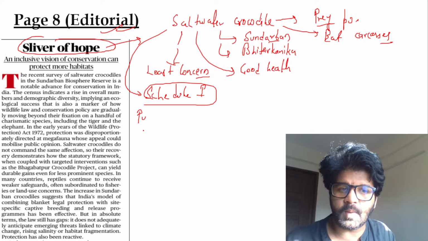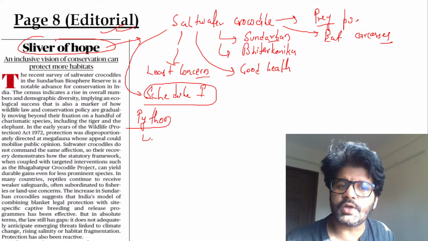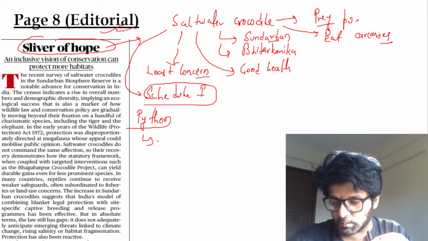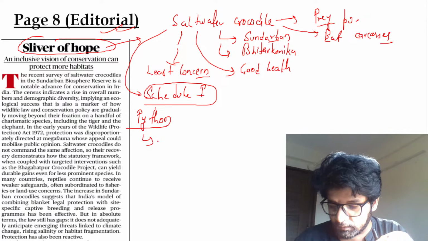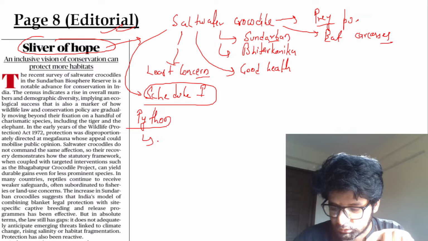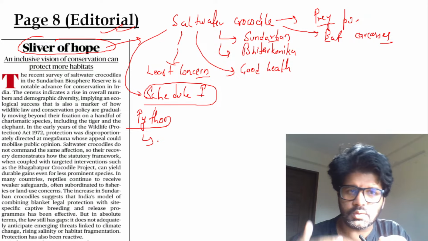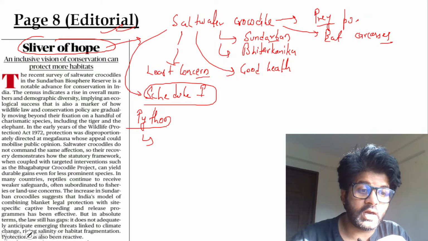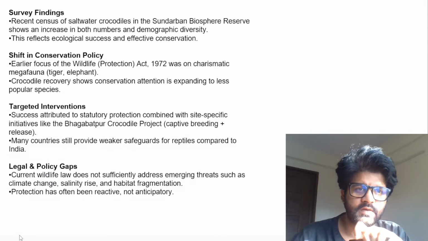Earlier also we have talked about Python, which schedule that Python was in, and we have talked about WPA. This article is on Odisha. Very good, here, Odisha Bhitarkanika. So this article is not about WPA 1972. This article is more about different terms involved here.